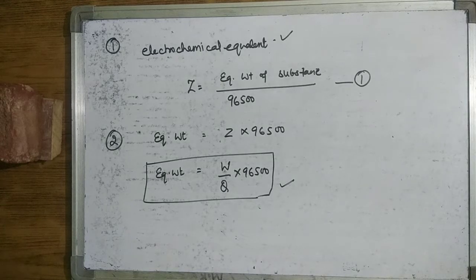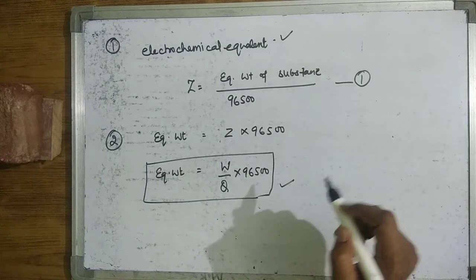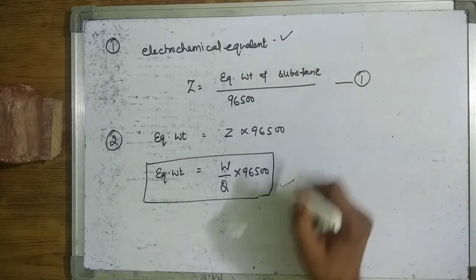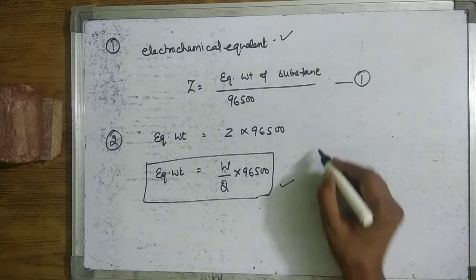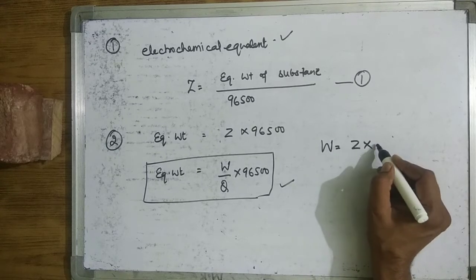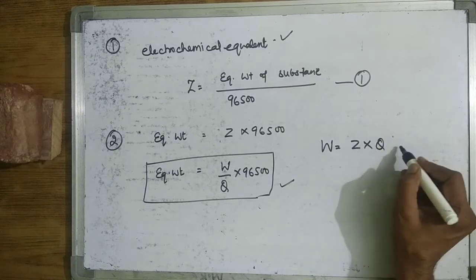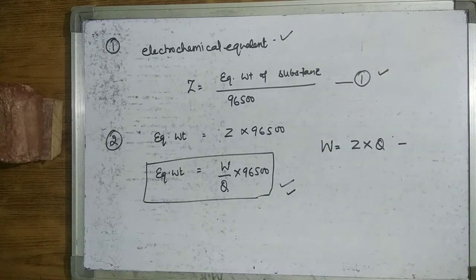Now you will revise these two Faraday's laws, make notes and practice numerical problems based on these three formulas. The first formula from Faraday's law, W is equal to ZQ. This is the first formula, this is the second formula, and this is the third formula.